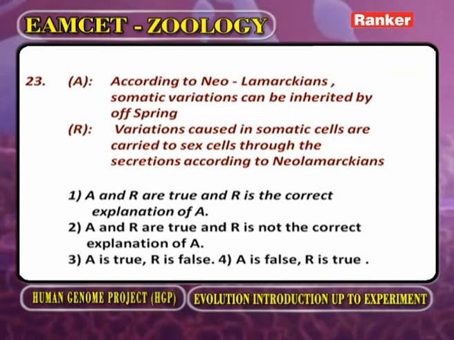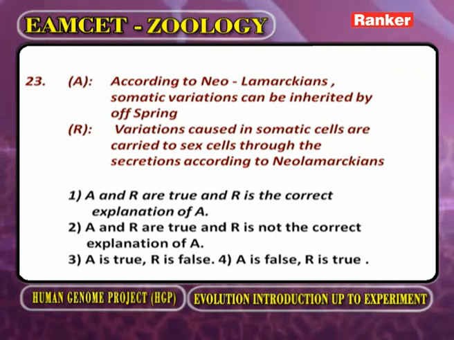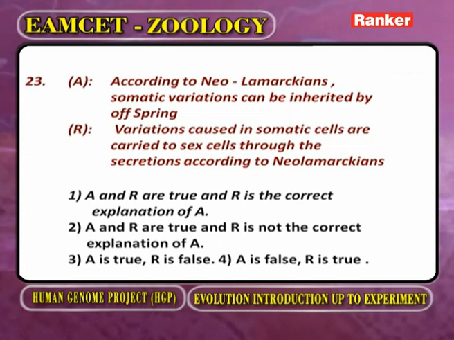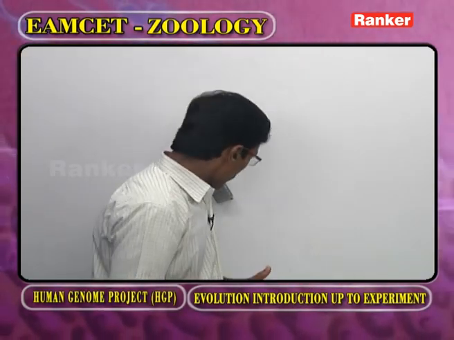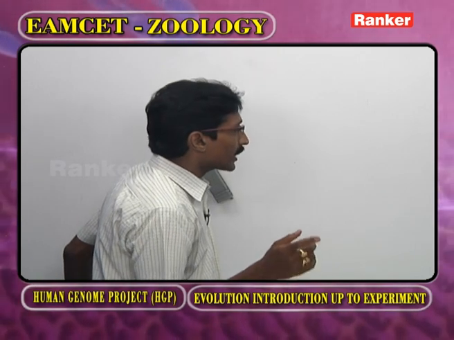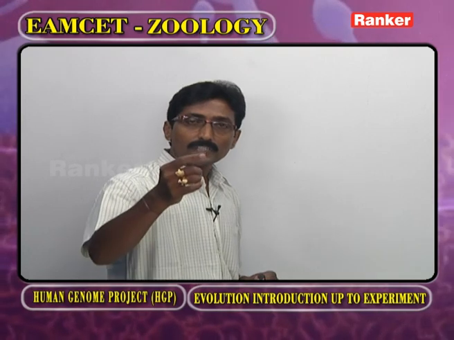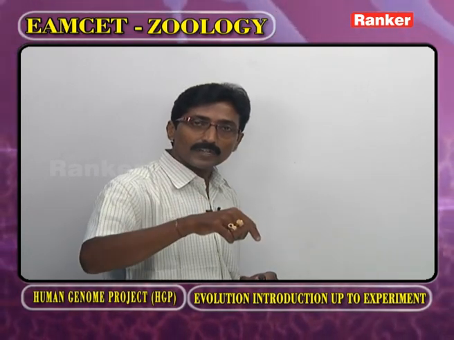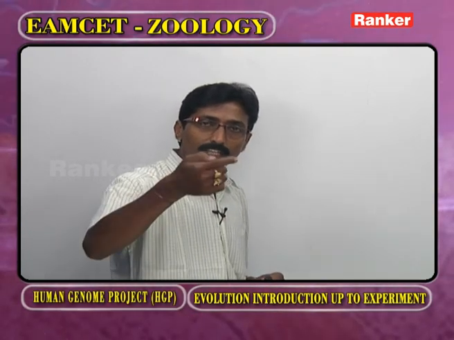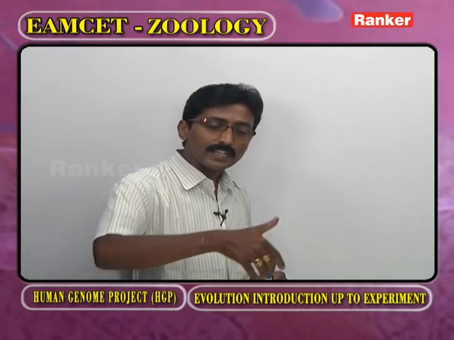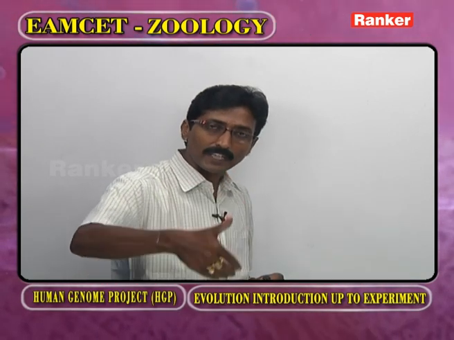According to Neo-Lamarckians, somatic variations can be inherited by their offspring. According to Lamarckism, all acquired characters are inherited by their progeny. All acquired characters, whether changes occur in the somatic cells or in the germ cells, will be inherited by their offspring in the next generation.